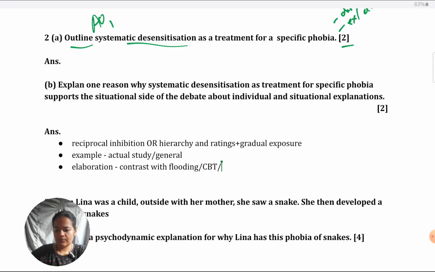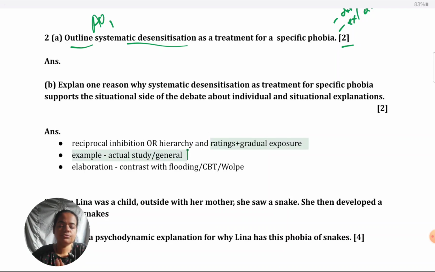Or you could give the name of Wolpe, who developed this technique, and what was his ideology behind developing it, how he took inspiration from counter conditioning to develop this. Anything does. Just make sure that because it is 2 marks, you do justify those 2 marks by giving a second detail also. When I said good terminology, what I meant by that was you use terms like reciprocal inhibition, hierarchy, gradual exposure. These types of terms are what get you marks.